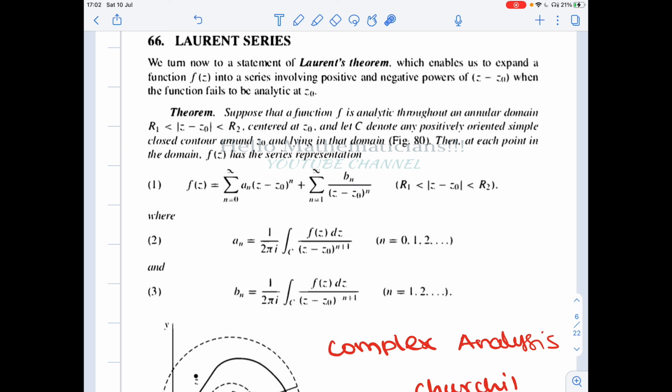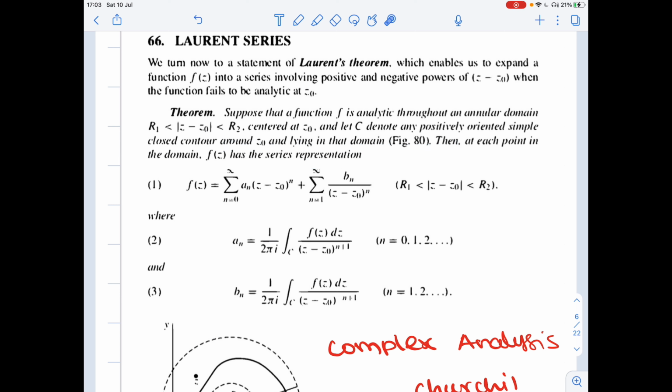If it is an analytic function in a disk, then by Taylor's theorem it will have a power series expansion of this form with only positive terms. But now this is an analytic function in an annular region, and z naught is a singularity.